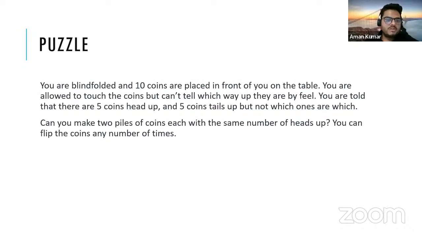Okay, so here is a puzzle. I also don't know how to solve this, I will solve it with you. So what it says: you are blindfolded and 10 coins are placed in front of you on a table. You are allowed to touch the coins, but can't tell which way up they are by feel. You are told that there are 5 coins heads up and 5 coins tails up, but not which ones are which. Can you make 2 piles of coins, each with the same number of heads up? You can flip the coins any number of times.